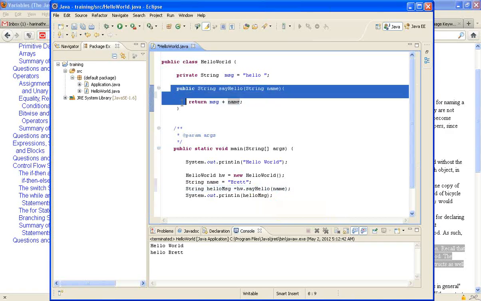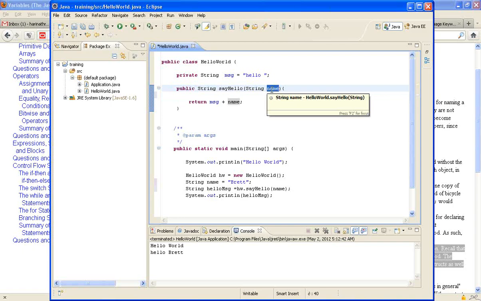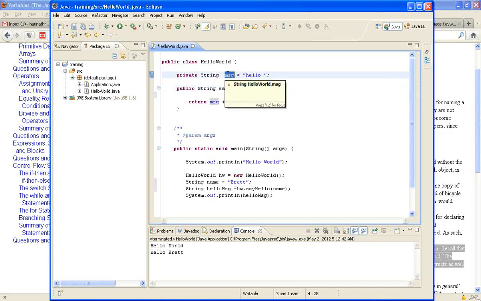In the sayHello method, the String name is a parameter. Name is a parameter to the sayHello method, right? And if I look at String message, this message is called an instance variable.